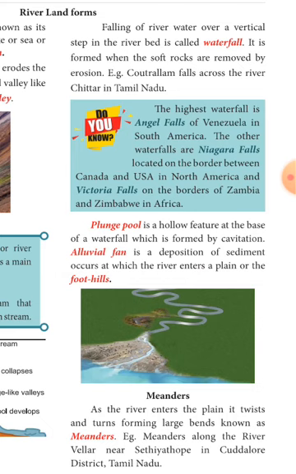Now we are going to see what are meanders. When the river enters the plain, it will twist and turn. Then it will form large bends. They are known as meanders. Example, along the river Vellar, near Sethiathope in Cuddalore district in Tamil Nadu. That is the best example.